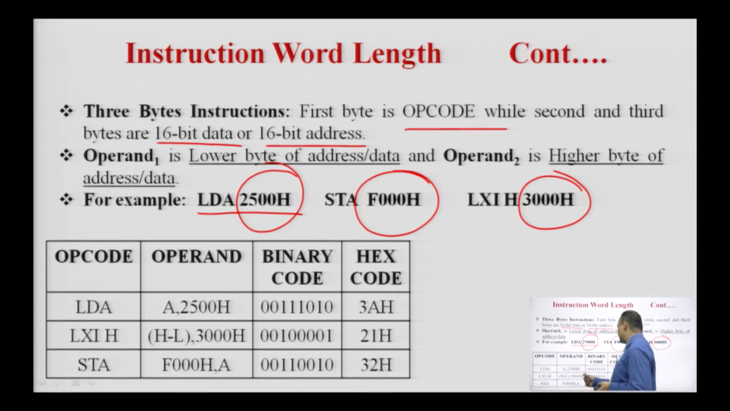3AH is the operation code for the instruction LDA, and the address specified with the instruction is 2500H. In LXI H, the HL register pair is used to load 3000H, which is the 16 bit data. The operation code of LXI H is 21H, and for the STA instruction the operation code is 32H. These instructions require 3 memory locations because they are 3 byte long instructions.